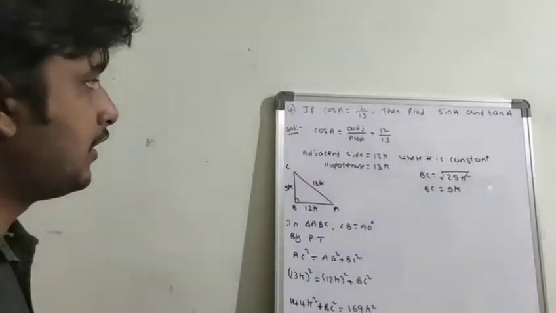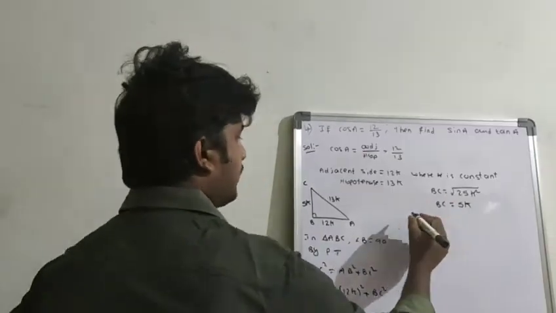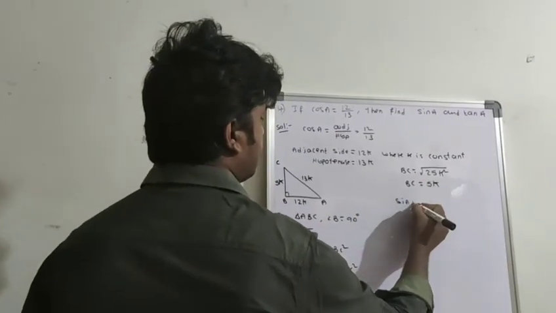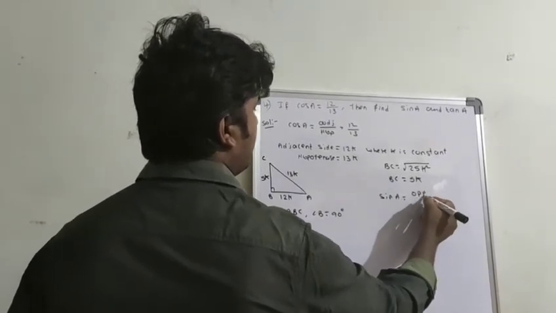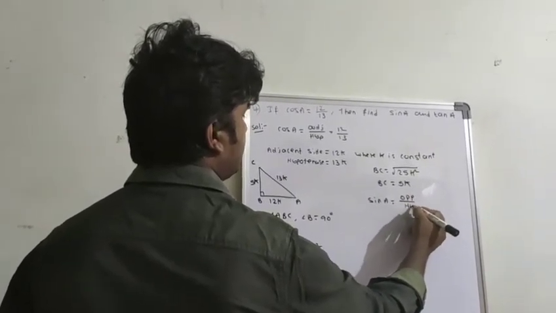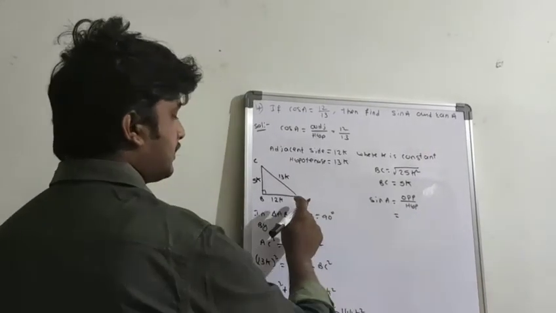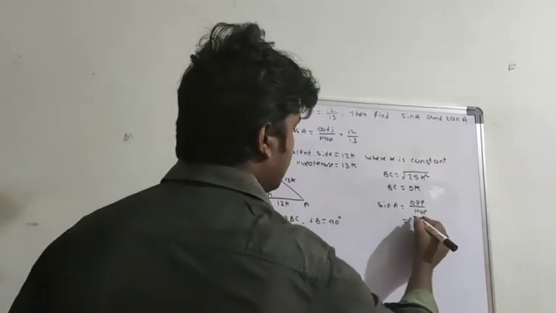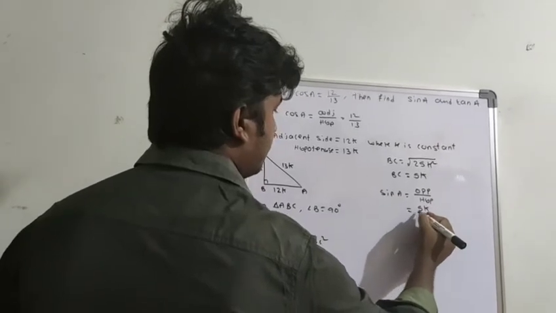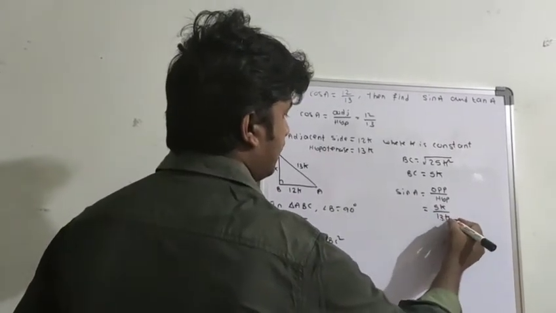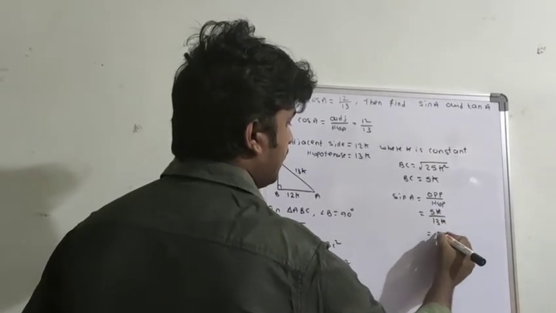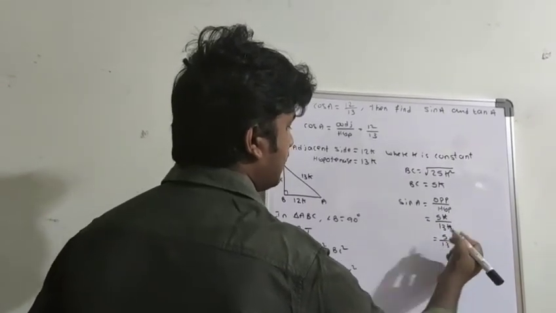Yes. Now we have to find out the sin A. Very good. Coming to the sin A. Sin A is equal to opposite by hypotenuse. So for sin A, the opposite is 5k by hypotenuse 13k, and the k gets cancelled: 5 by 13.